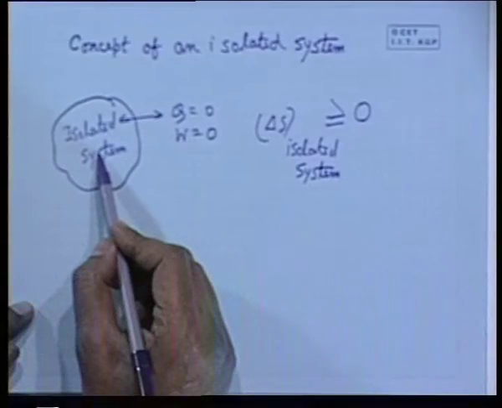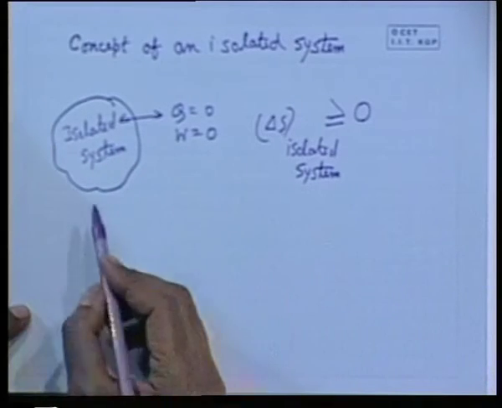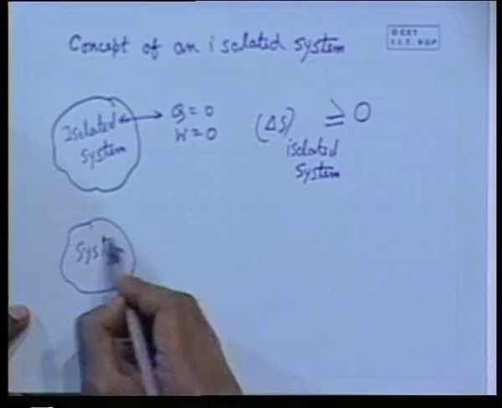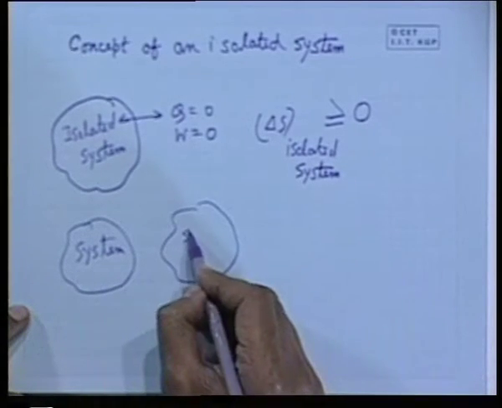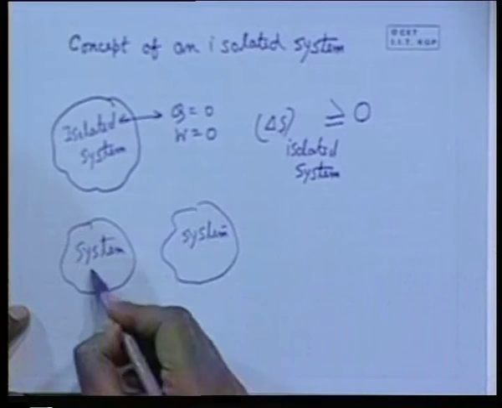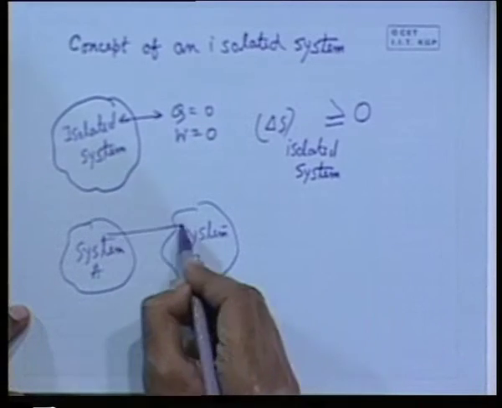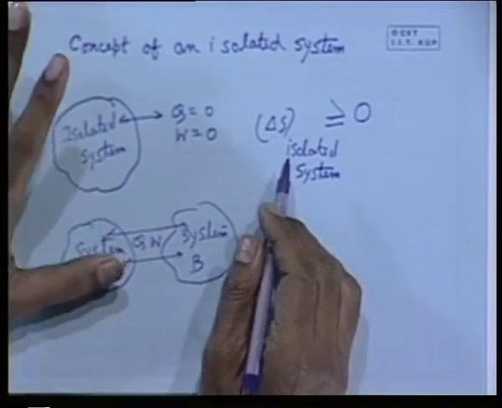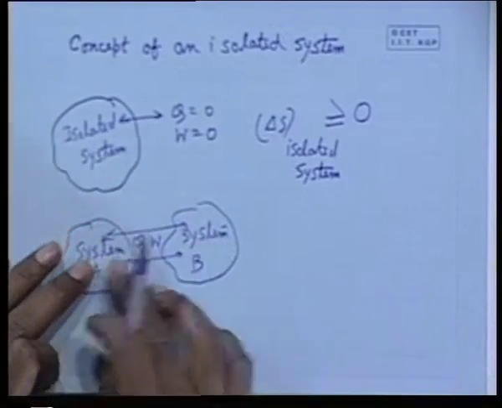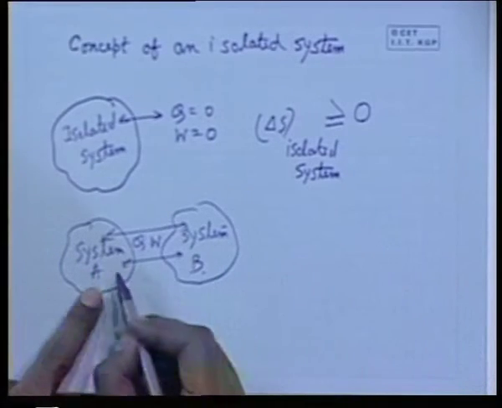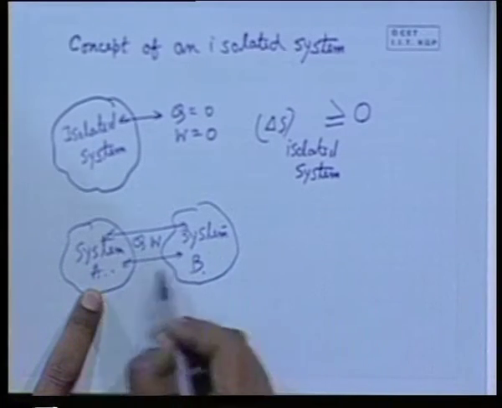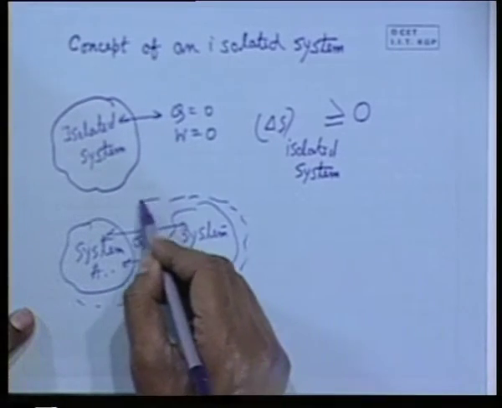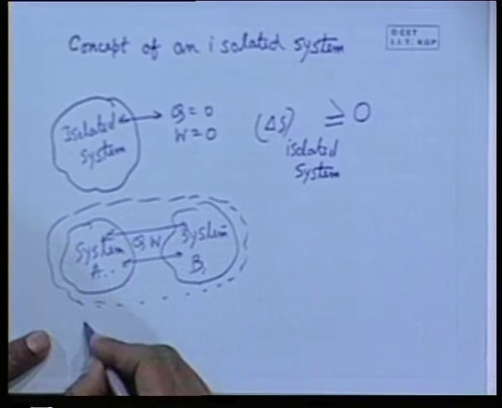This concept of an isolated system is like your free body concept in mechanics. If there is a system A and another system B, and they are interacting with each other in terms of heat and work with nothing else, the two systems are mutually interacting with one another. In that case, system B is surrounding to system A and system A is surrounding to system B. Then as a whole, systems A and B comprise an isolated system.